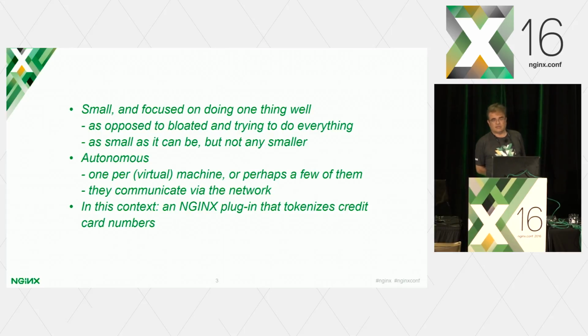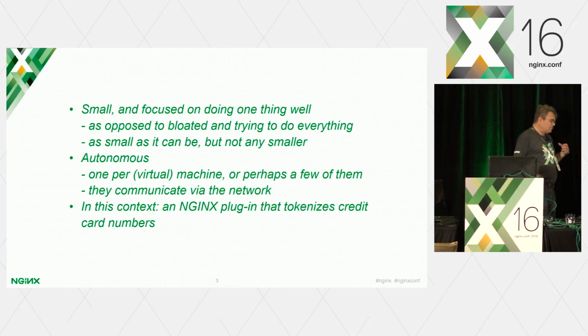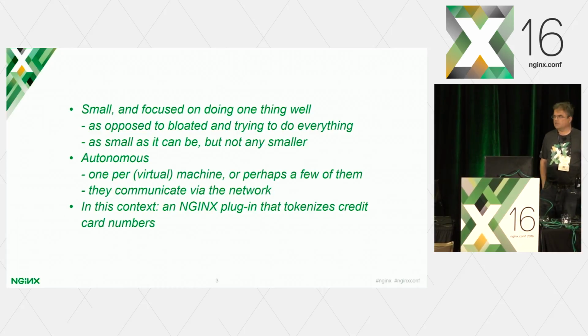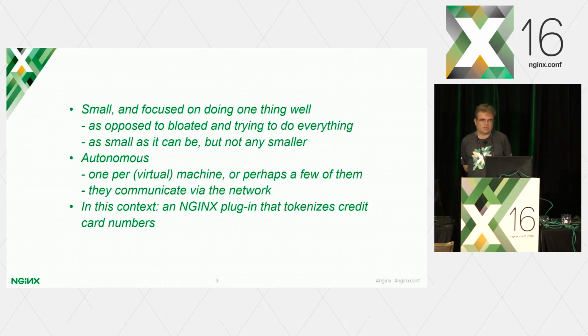So it is autonomous, so many microservices can communicate via web, via HTTP, and they can run on their own servers, or maybe a few of them you want to load for efficiency on one virtual machine. And in this context, as I already explained, it's an NGINX plugin that tokenizes credit card numbers and back.